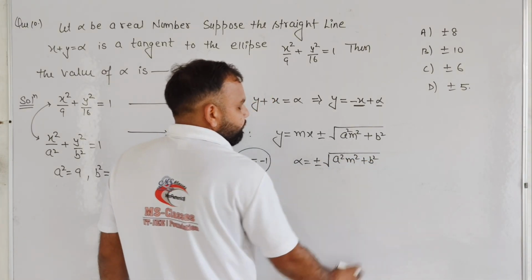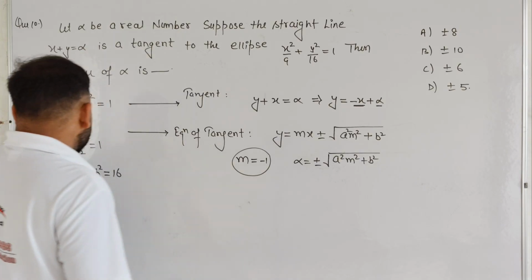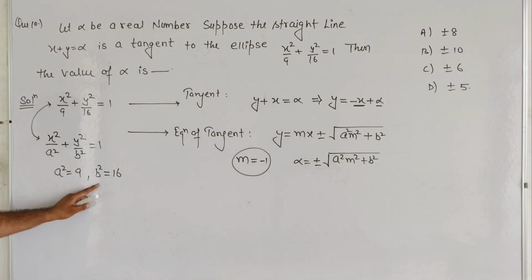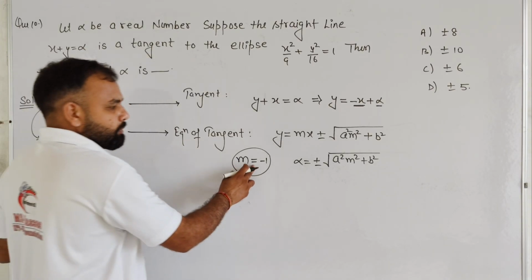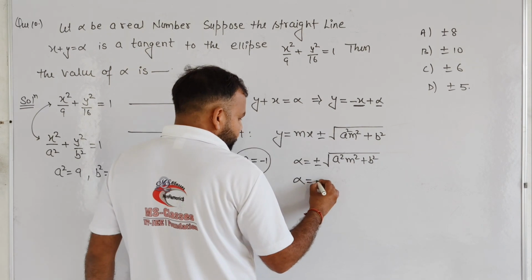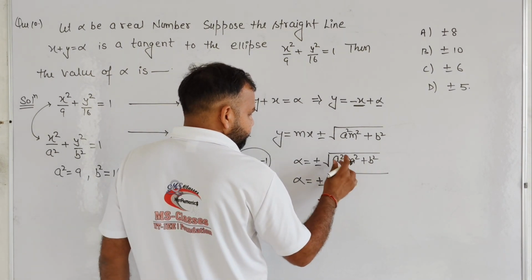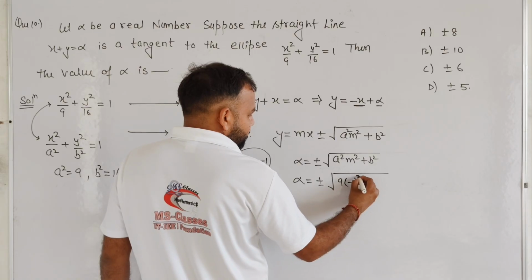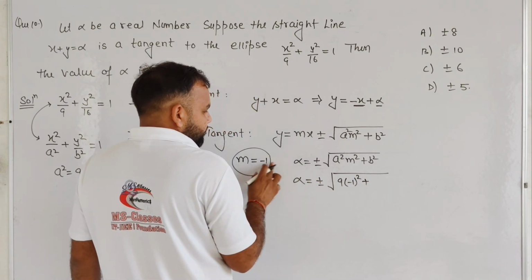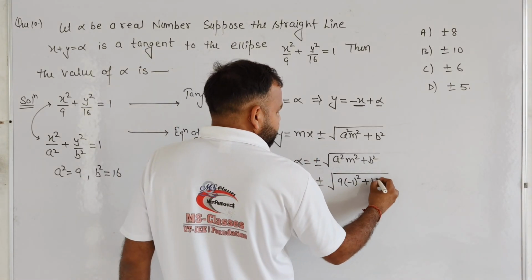We know, student, a square is 9, b square is 16, m is minus 1. So alpha will become plus or minus square root of a square, that is 9, m square, that is minus 1 to the power 2, plus b square, basically 16.